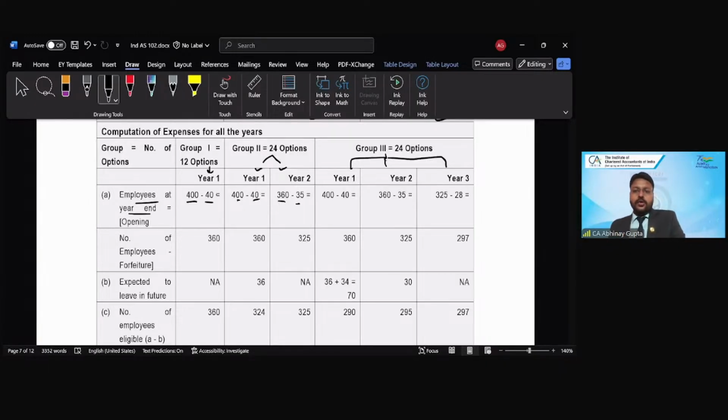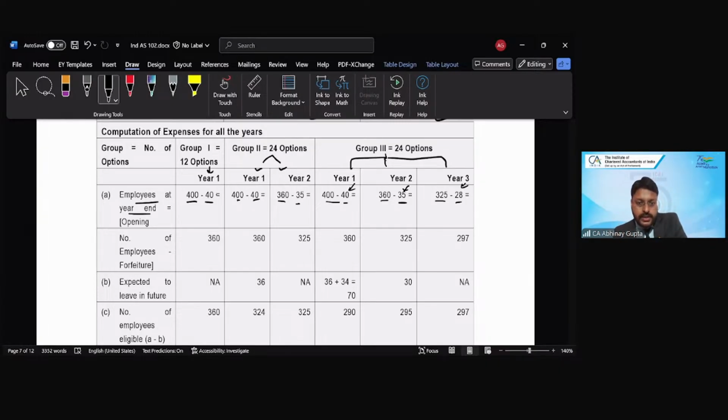And for group 3, in year 1, it would be 400 minus 40 only. In year 2, 360 minus 35. And in year 3, it would be 325 minus 28. So all these numbers are given in the question, right? Are we on the same page? Until the calculation of number of employees? Yes. Yes.